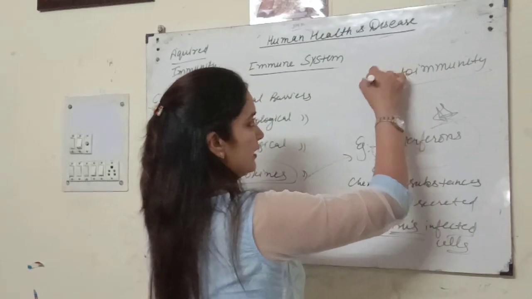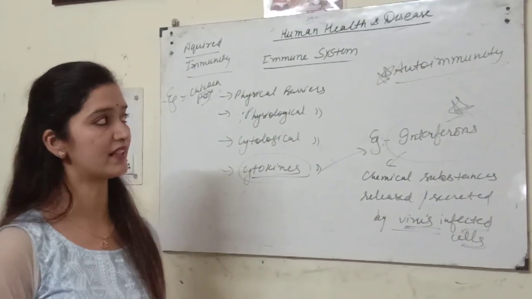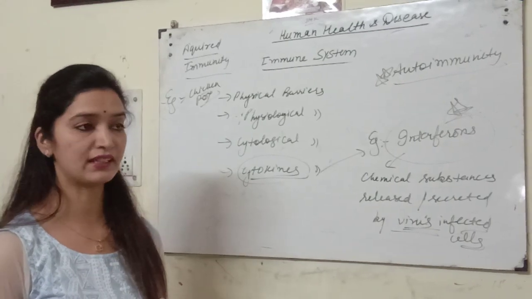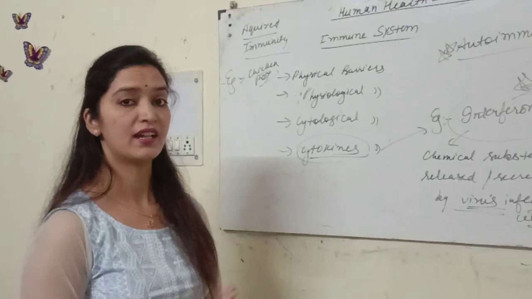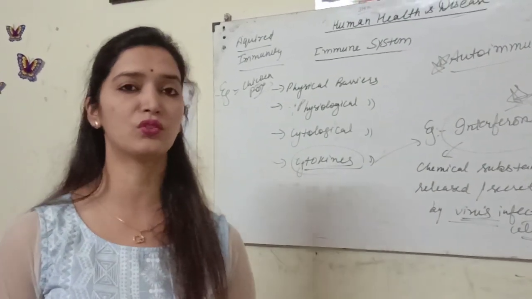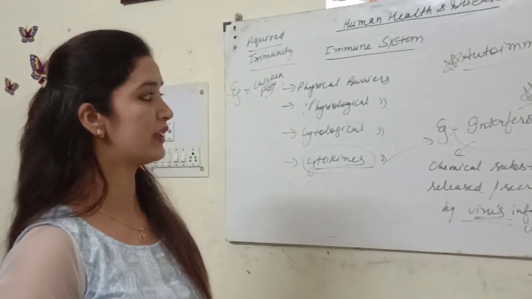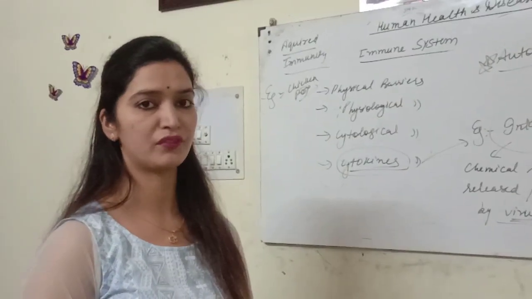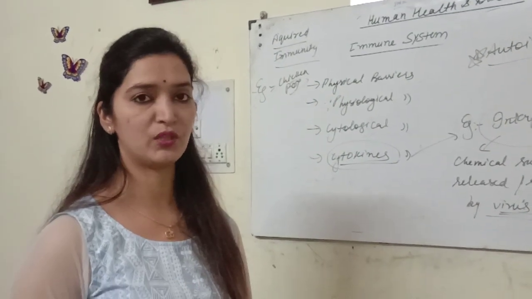In this case, the immune system reacts against our own body, like rheumatoid arthritis, in which the cells of our body start attacking the cells of our own body, which causes joint pain. In our next lecture we will do other types of immunity, like passive immunity and active immunity.